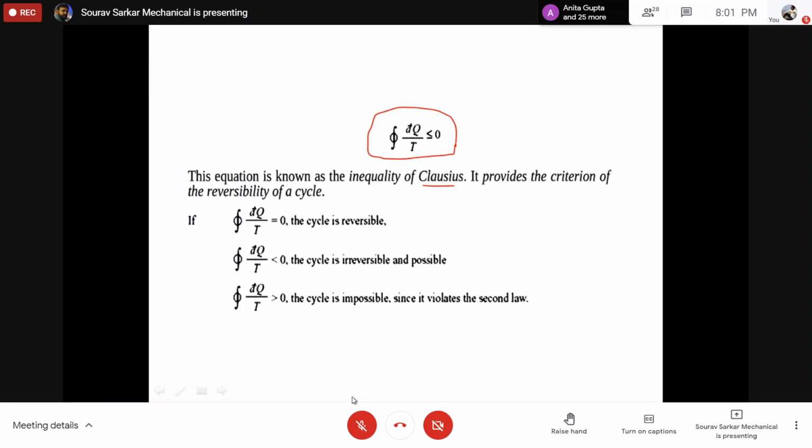What is the meaning of that? If it is 0, it is reversible. If it is less than 0, that means it is irreversible and possible, an actual process. But if it is greater than 0, that means it is impossible. It is violating the second law.